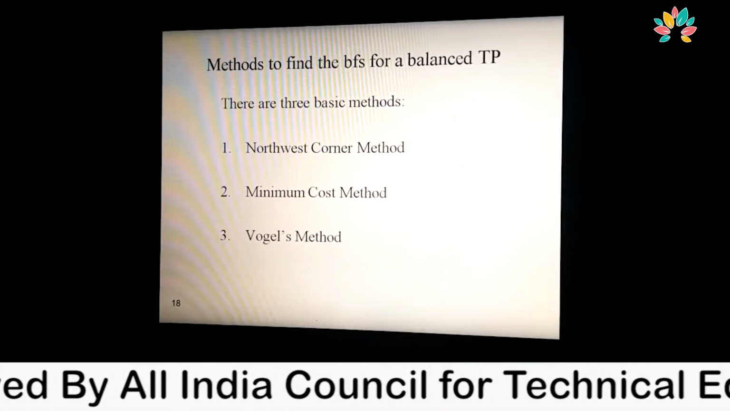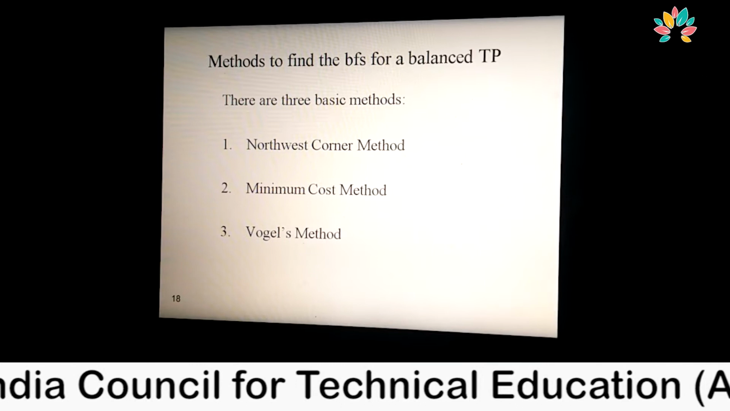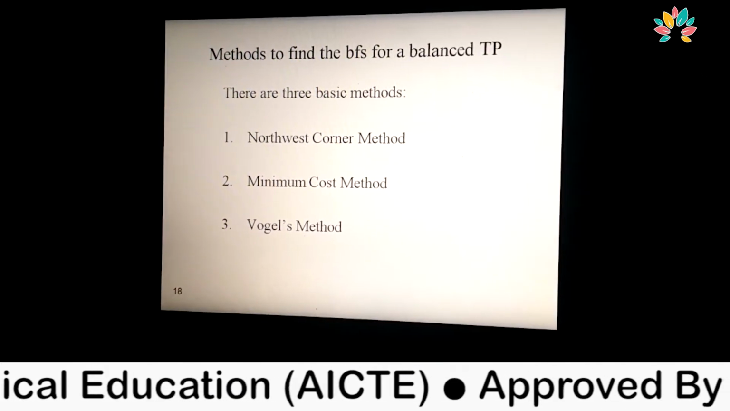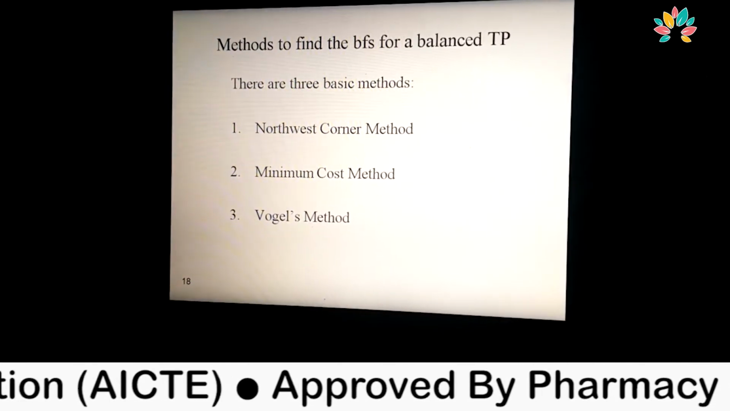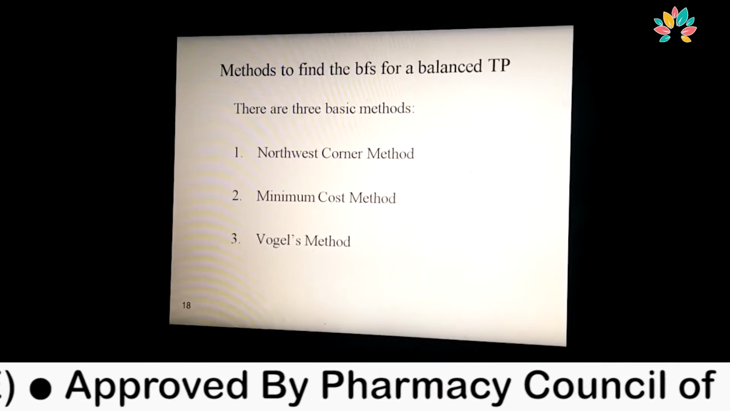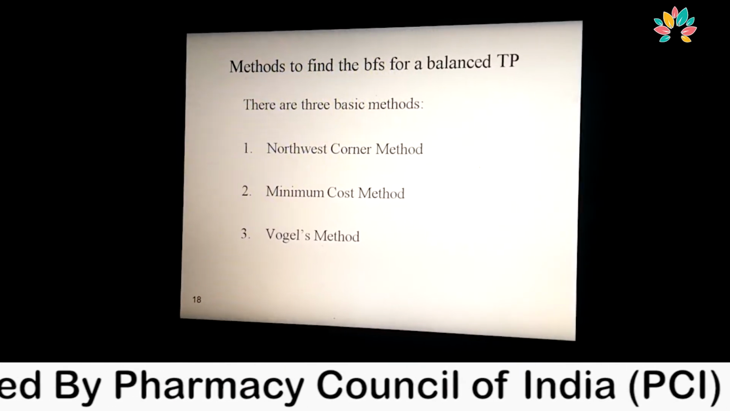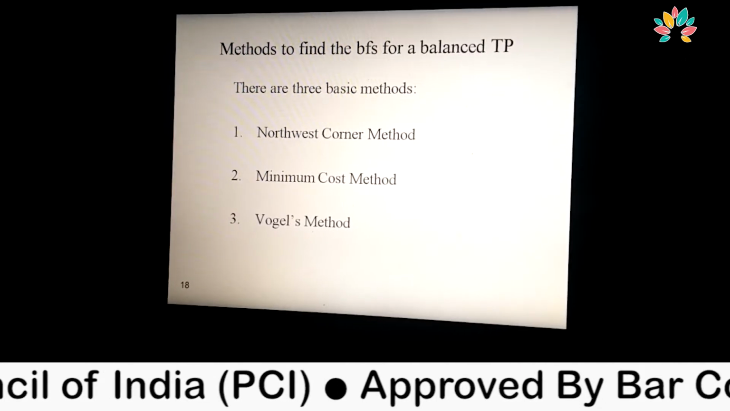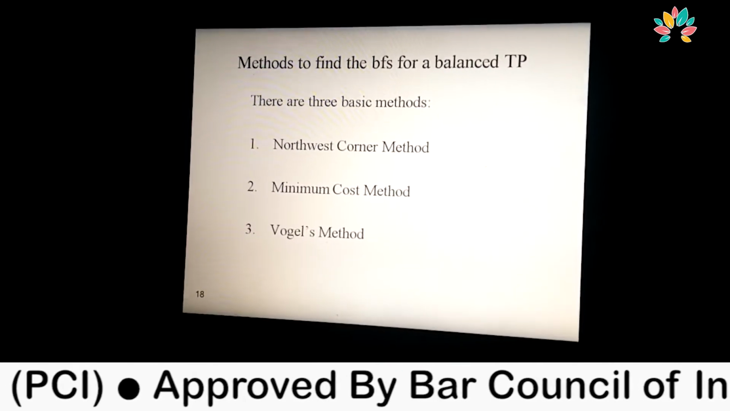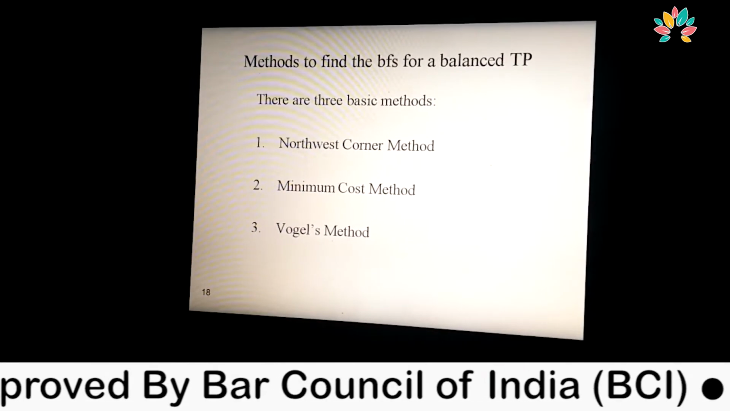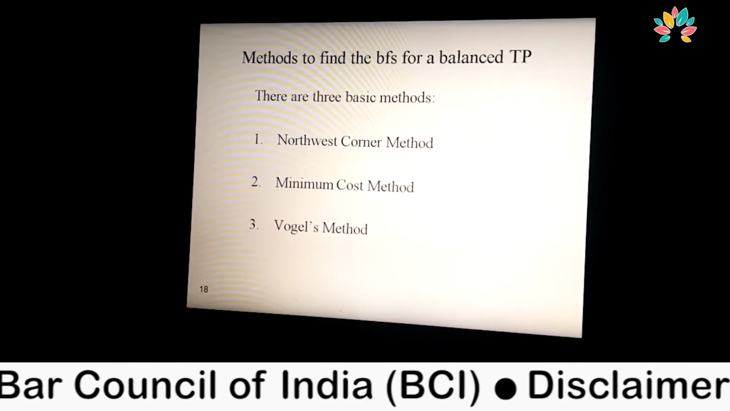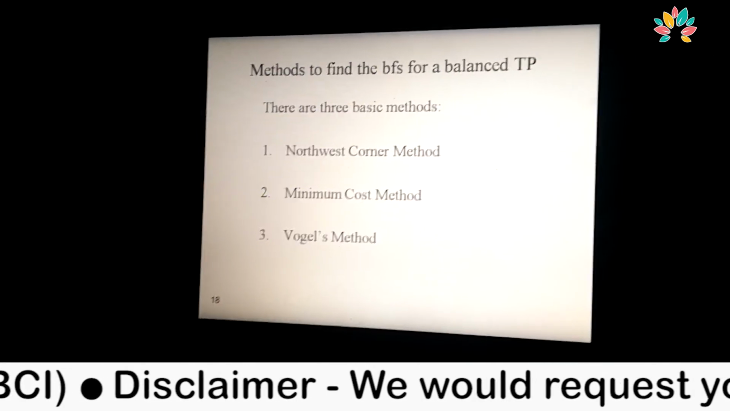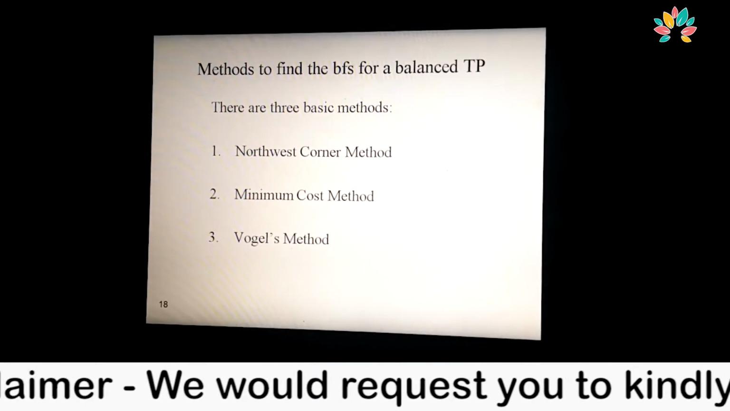What are the methodologies by which we can solve the transportation problem? There are three. The first is known as the northwest corner method. The second is known as the minimum cost method, and the third is known as the Vogel method. The Vogel method is also known as the Vogel approximation method, and most organizations want to solve their transportation problem with the help of the Vogel approximation method.